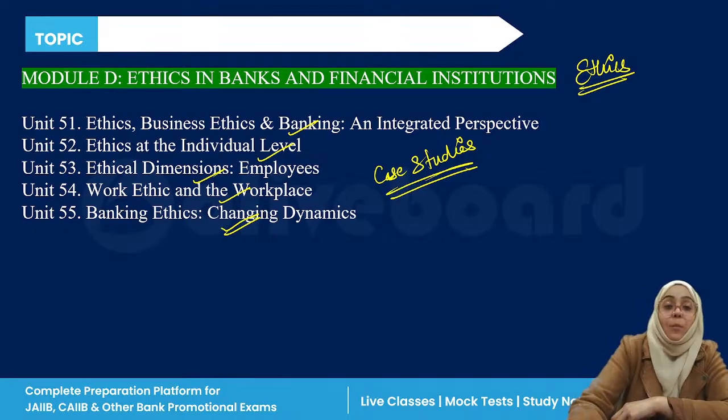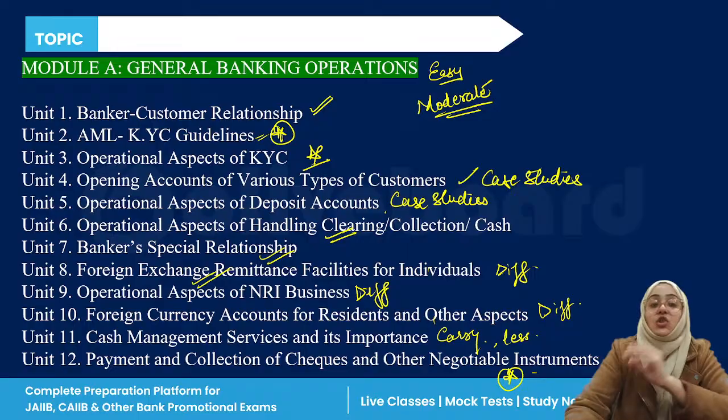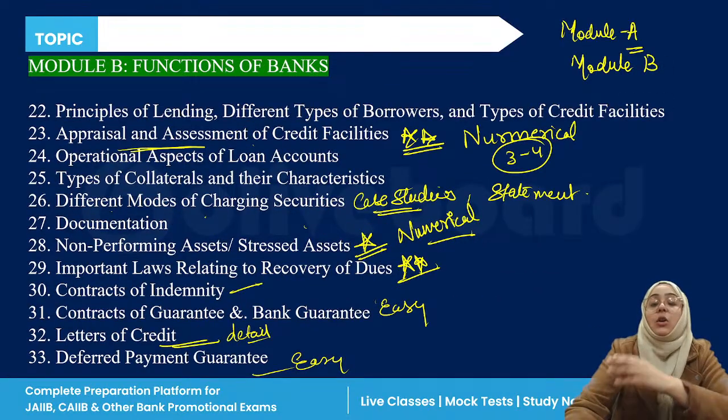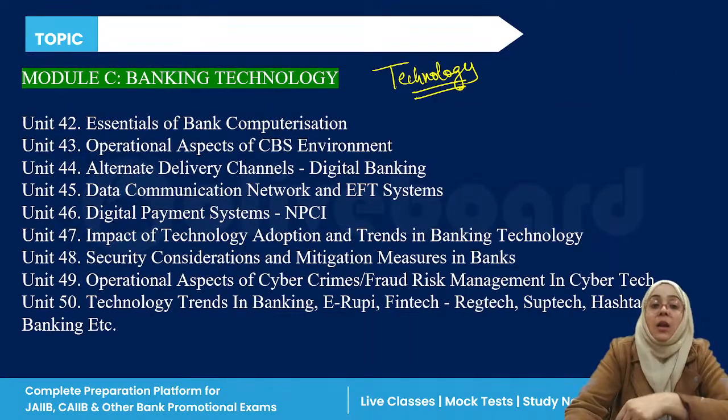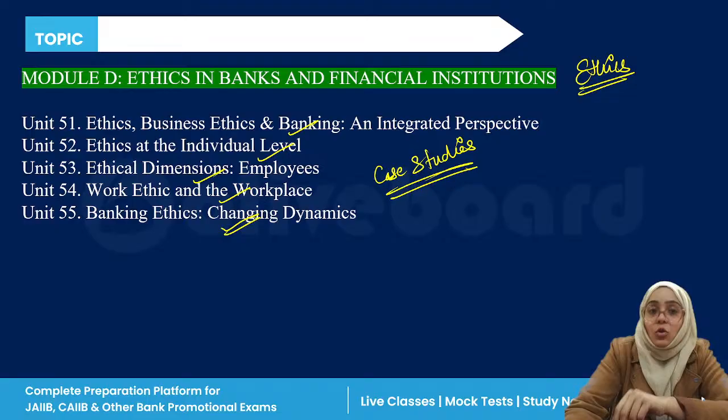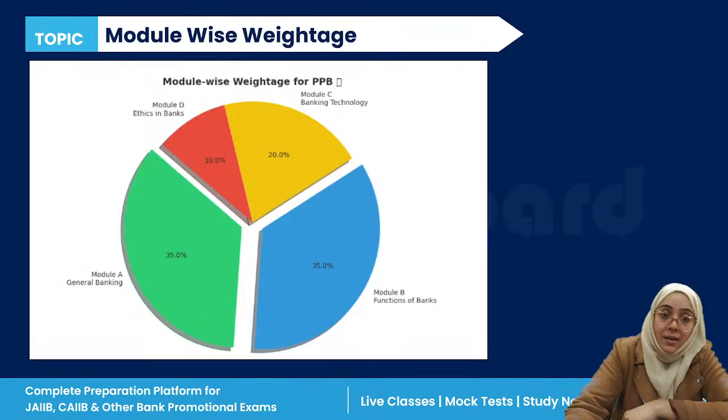Okay. So module A, we have the general banking operations. Module B, we have functions of bank. Module C, we have banking technology. And module D, we have completely ethics, right?